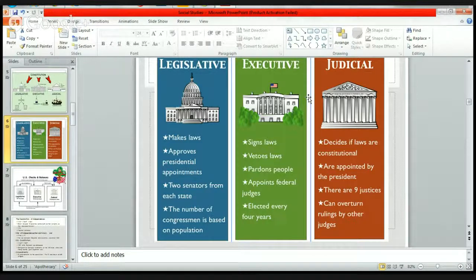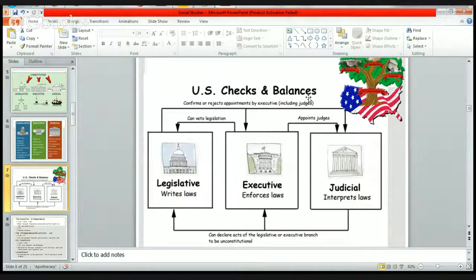Very good. And the judicial branch, like you said, decides if the laws are constitutional or not. They are appointed by the president. There are 9 justices, and they can also overturn other rulings that have already been set prior. So now we know a lot more about the executive, legislative, and judicial branches. And here we have a checks and balances system in the U.S., right?